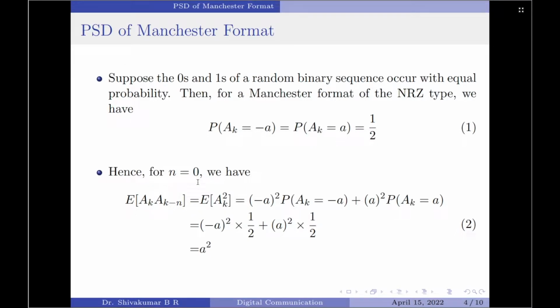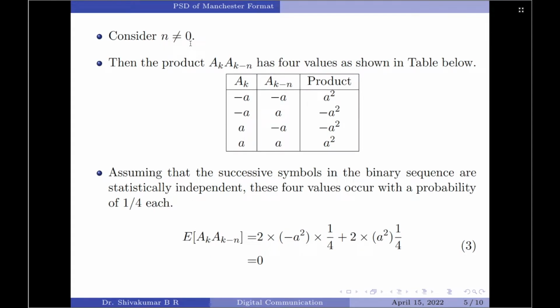So, for n equal to 0, the expectation of ak and a of k minus n reduces to the expectation of ak square. So, this is equal to the first amplitude, which is minus A whole square, into the probability of the same, which is probability that ak equal to minus A, plus the second amplitude, which is plus A square, multiplied by the probability of the same, which is P of ak equal to plus A. This is equal to minus A whole square multiplied by 1 by 2 plus A whole square multiplied by 1 by 2. So, this reduces to A square. Then we move on to n not equal to 0.